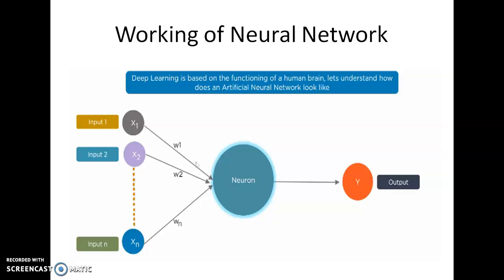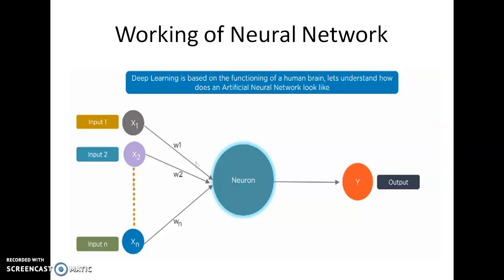The only difference is that in an artificial neural network, the number of hidden layers may be from 1, 2, 3 up to 5. But in a deep neural network, the number of hidden layers may be up to 100 or maybe 150. Because of this huge number of hidden layers in the neural network, it is called a deep neural network.